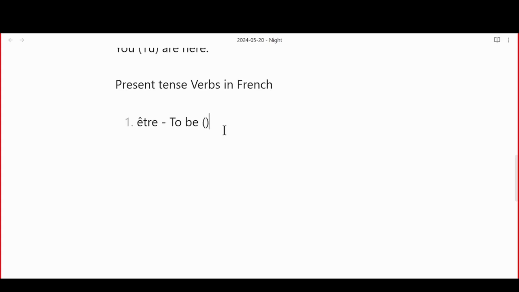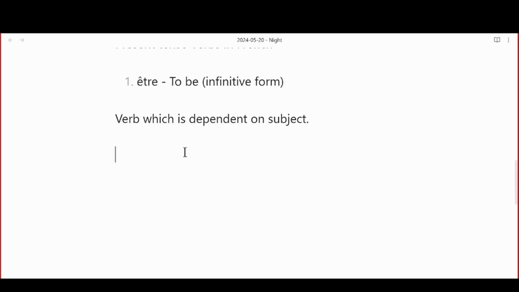Now, guys, you will understand it later on, but être is its infinitive form. I will explain it later on, but just keep a note of this. Now, in French, Priyanka, just like English, we have verbs which are dependent on the subject. So the verb itself changes its form according to the subject. Okay, so we have this verb être, which is to be. Now, the very first conjugation is je suis, which means I am. Whenever you see suis, it is être. Just remember that it is être.